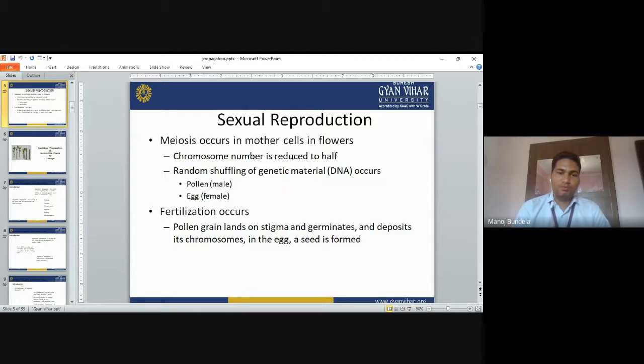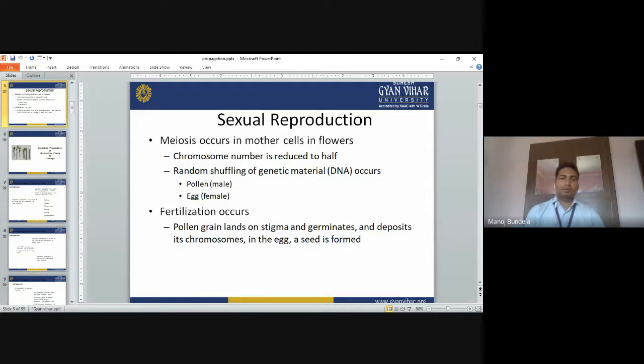The pollen will fall on the stigma of the female parent, and then the pollen will fertilize the egg and seeds will develop. Fertilization occurs: the pollen grain lands on the stigma, germinates, and deposits its chromosomes in the egg. A seed is formed.